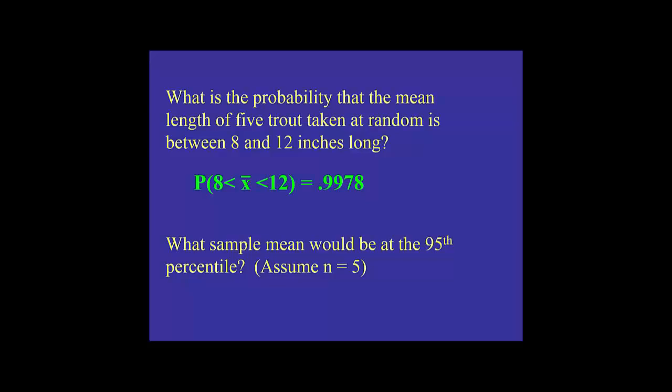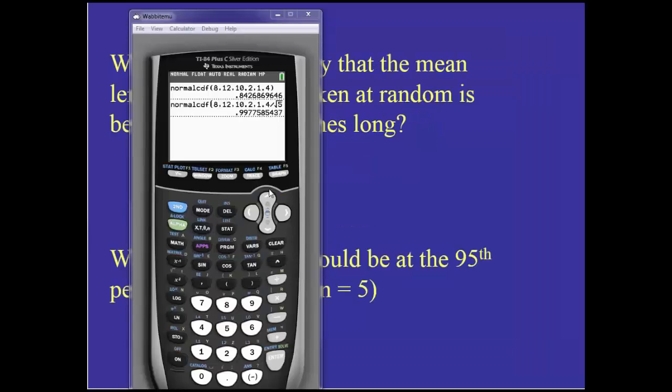Okay, next question then: what sample mean would be at the 95th percentile? Again, assuming we're looking at a sample of size 5. So we've got to think back. It's been a while since we've done percentile, but if I have 95th percentile, what calculator function am I actually referring to? And that would be inverse norm. So we want to go to our inverse norm menu, and then we'll type in the parameters that it's asking for here, and then come back and figure out.